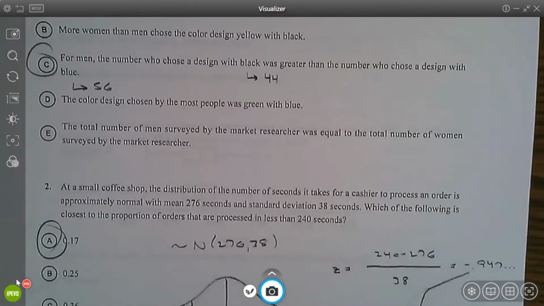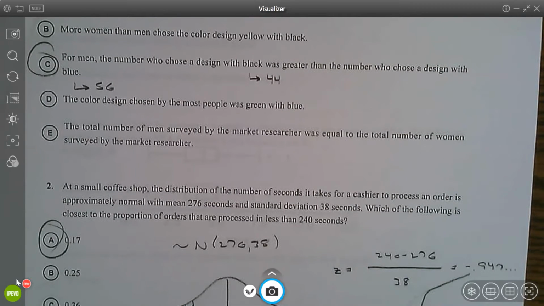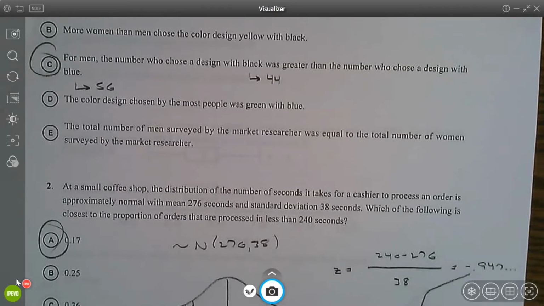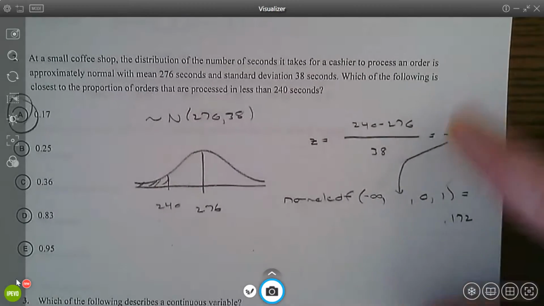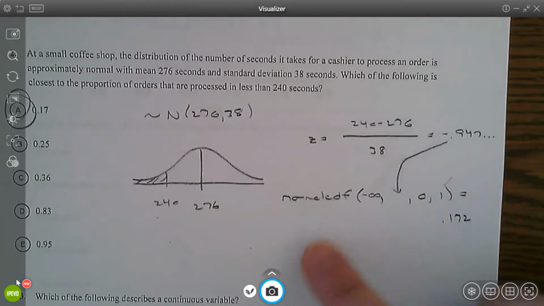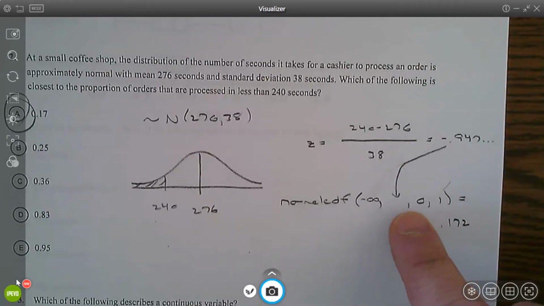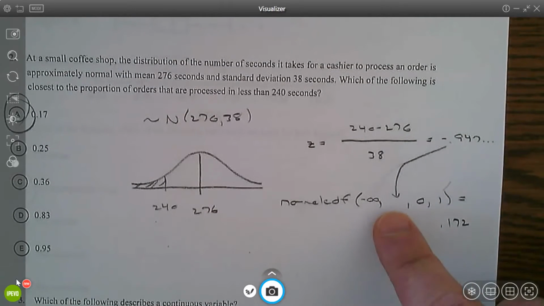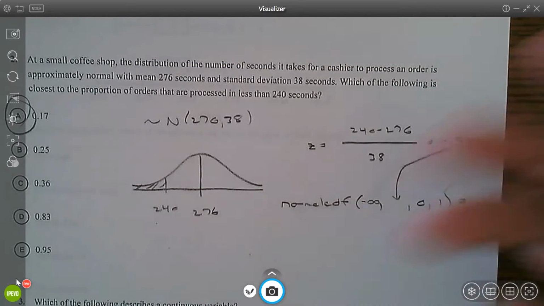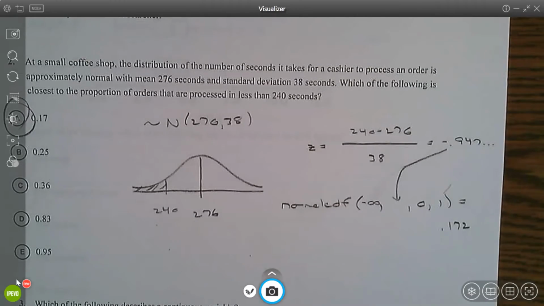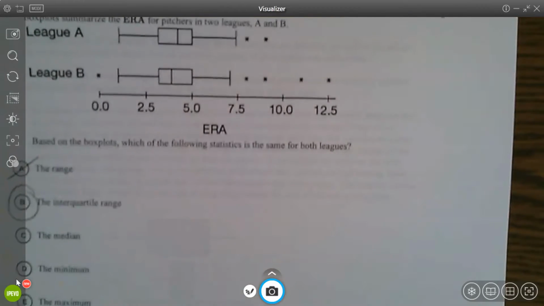And number two, I have to recognize this is a population distribution. We're just talking about one order. So the distribution is approximately normal. I'm going to calculate a z-score, the value minus the mean divided by the standard deviation, and then use normal CDF. Just a reminder, every time you use normal CDF, you should always be using the standardized values, meaning the z-score and 0 and 1 as your mean and standard deviation. Because this is multiple choice, you don't have to show any work, but I want you to know where it's coming from.